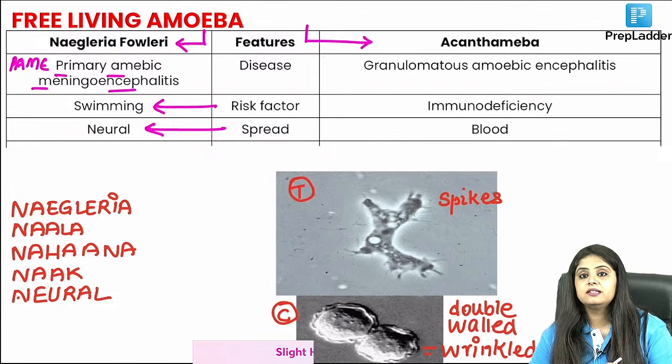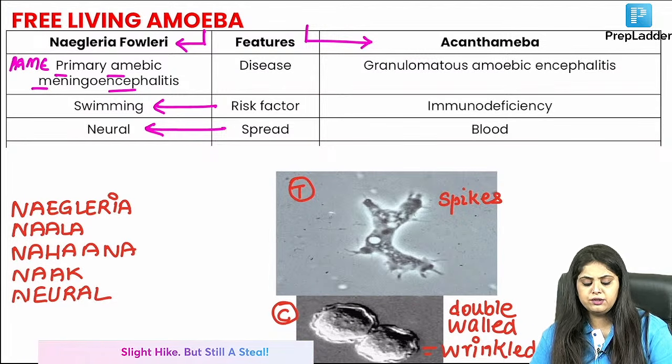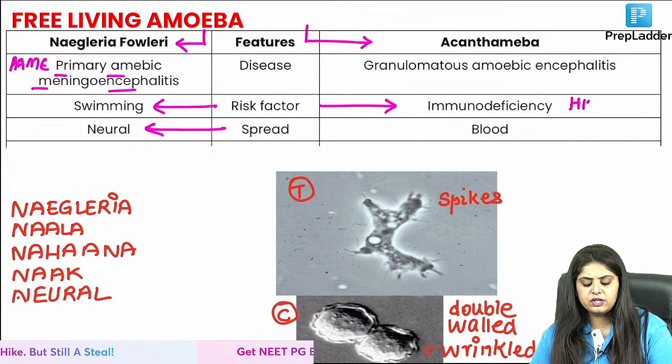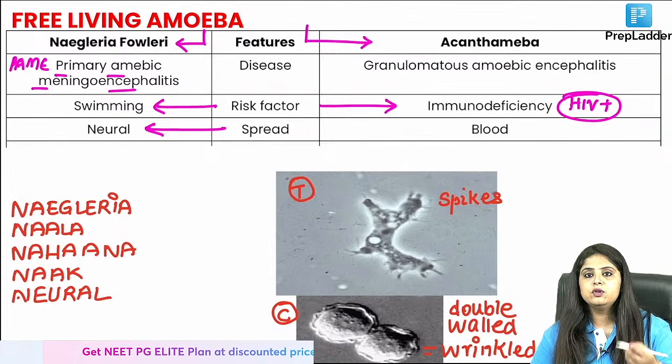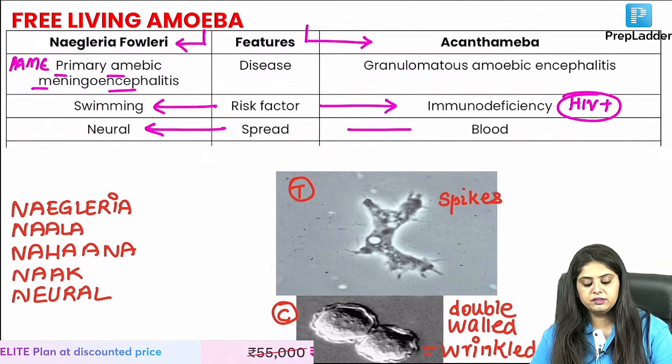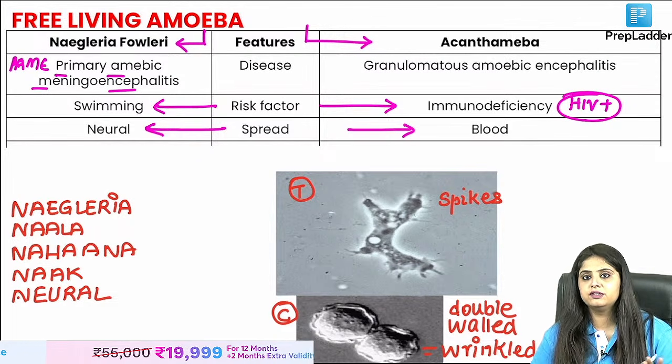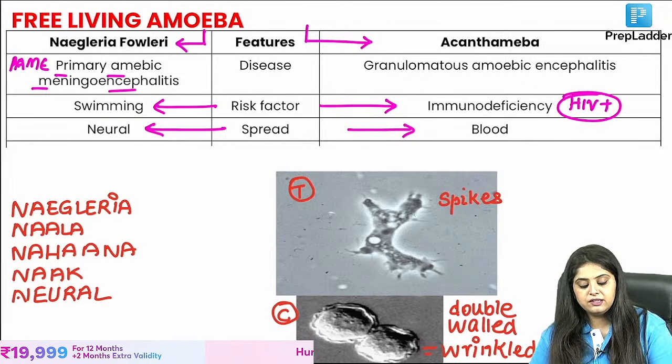Now coming to Acanthamoeba. Ma'am, Acanthamoeba is opposite. It is not associated with swimming. It is seen in HIV positive individuals. HIV goes in the blood. This parasite also goes in the blood. This is not the nala, nahana, neural story. This is going into the blood, and this causes granulomatous amoebic encephalitis.